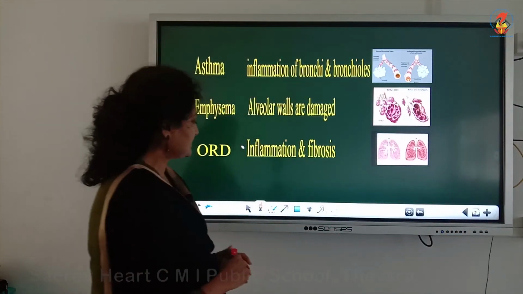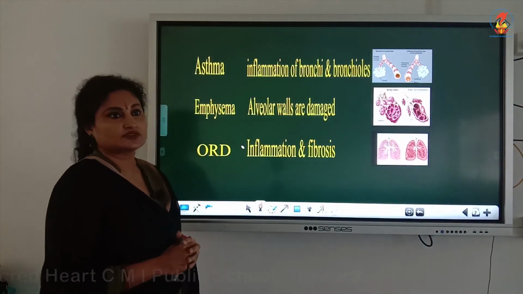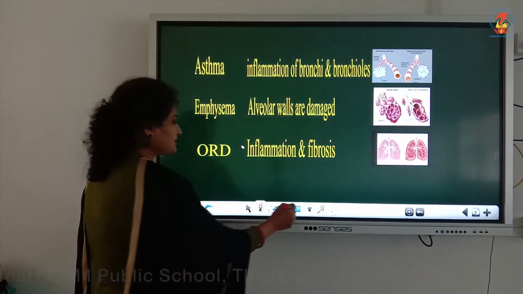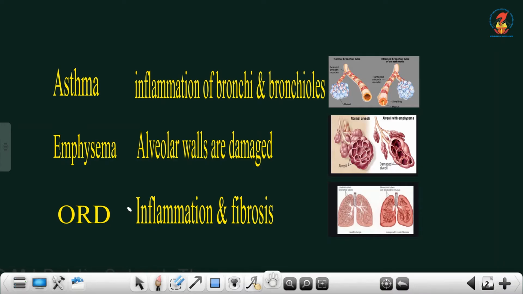So first let's check the diseases related to the respiratory system. Some important diseases of the respiratory system are listed here.